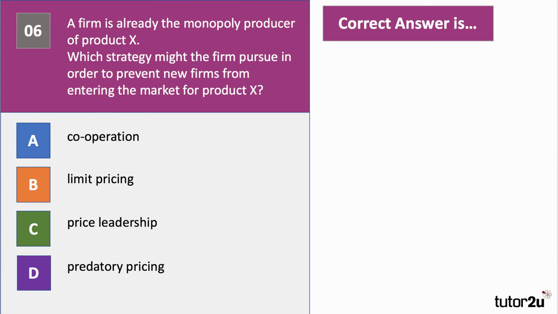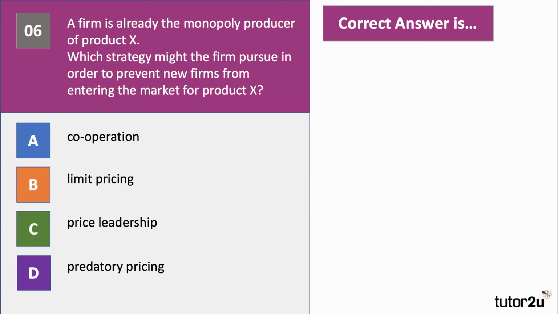A firm is already the monopoly producer of product X. Which strategy of those listed below, A, B, C and D, might the firm pursue in order to prevent new firms from entering the market for product X? Have a go at question 6. Okay, what do you think for question 6?